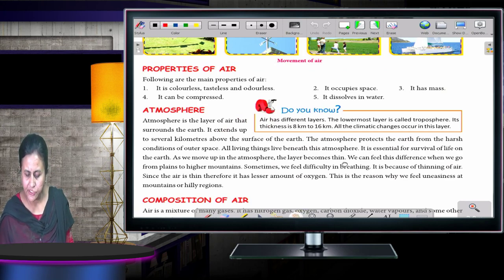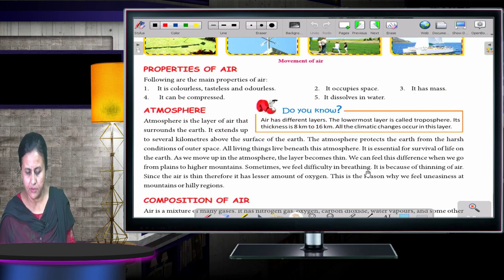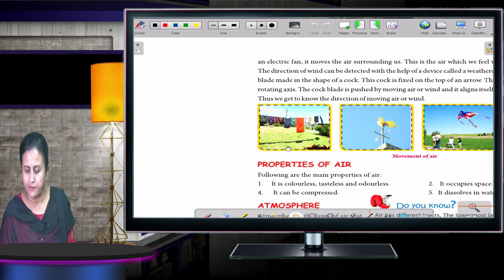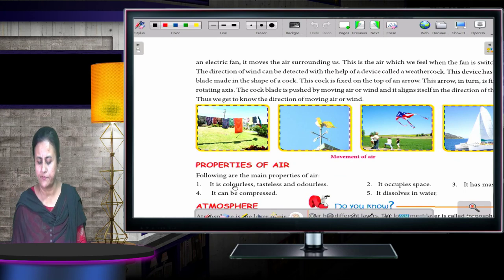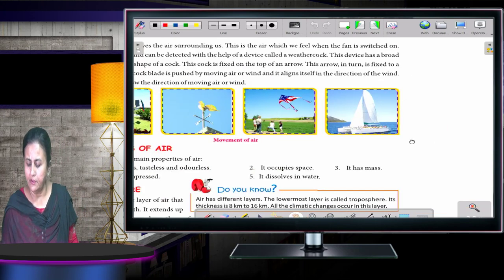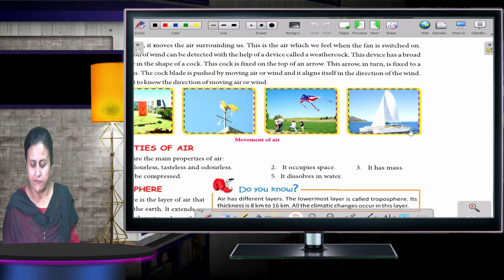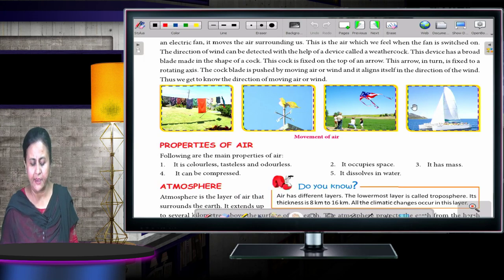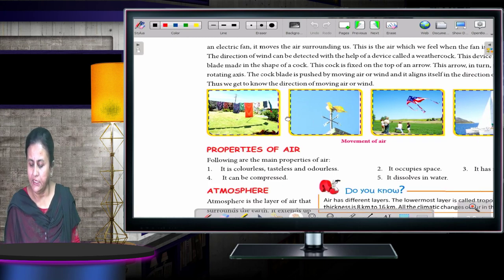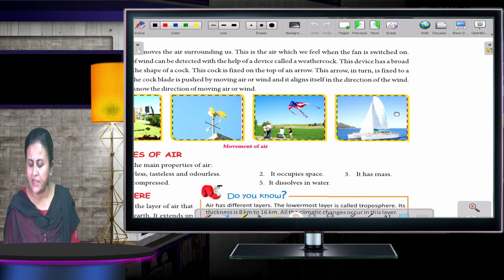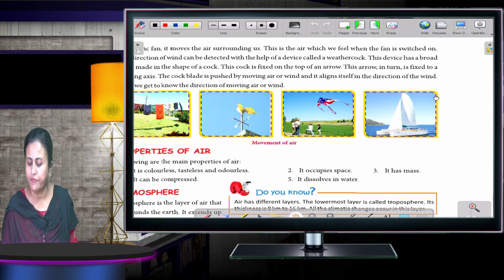Moving to the next page. You can see the different things. Like here you can see some clothes kept outside in the sun. But when the air moves, they start swinging. The windmill, and people flying kites with the help of air only. And even you can see the boat, it sails in the water with the help of air.